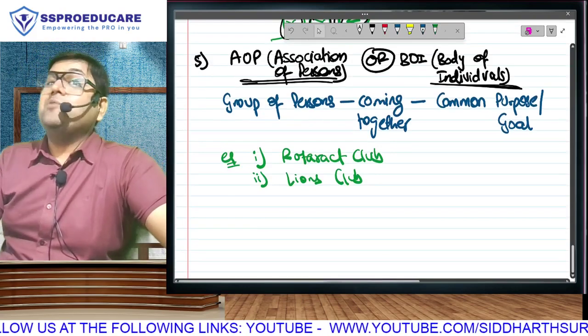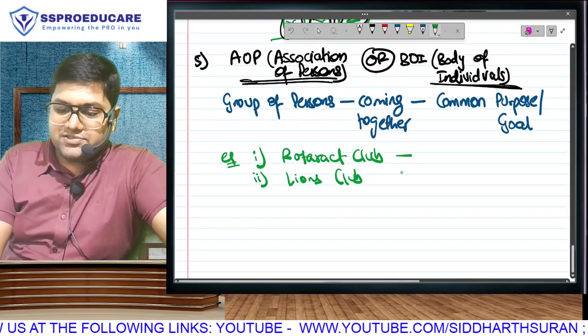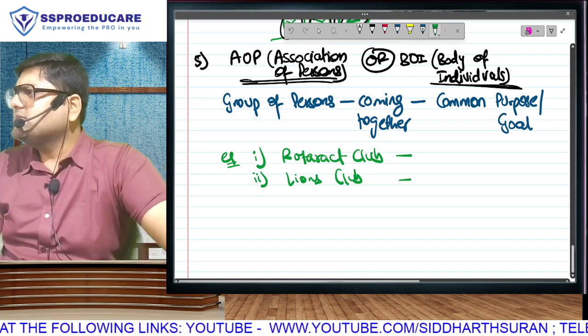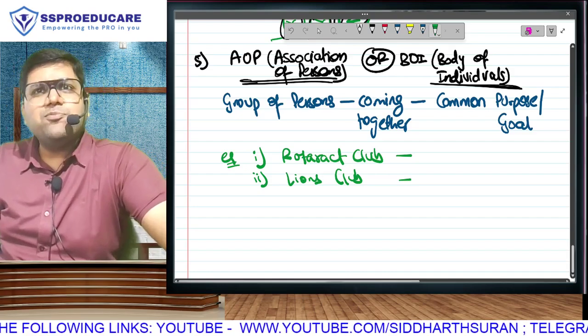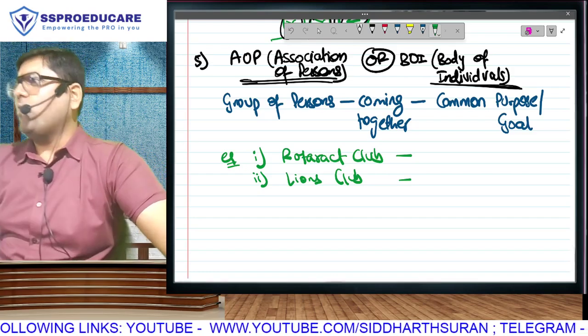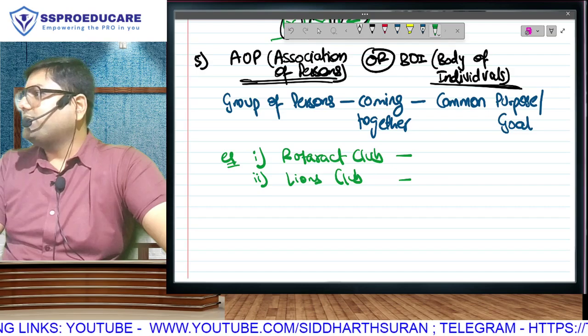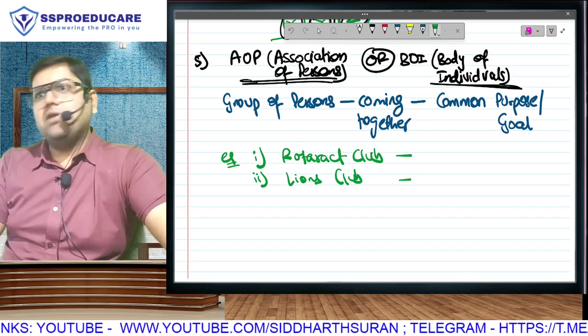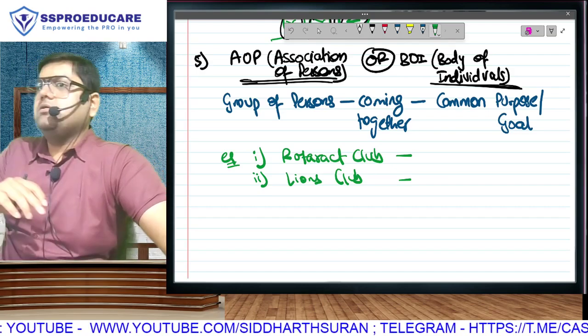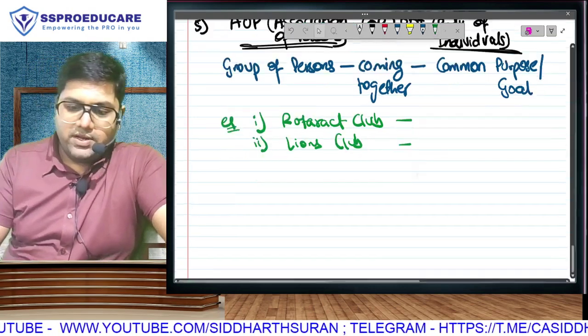So while their main motive is not making profits, will they have some incidental profits? And once you have income, you have to pay tax. So we have to keep you here. Association of person, body of individual will have to pay tax. Is that clear? Now last question. Sir, what is the difference between AOP and BOI?